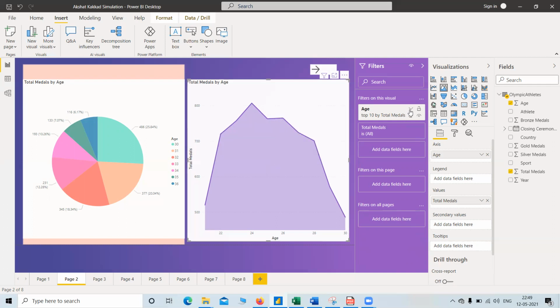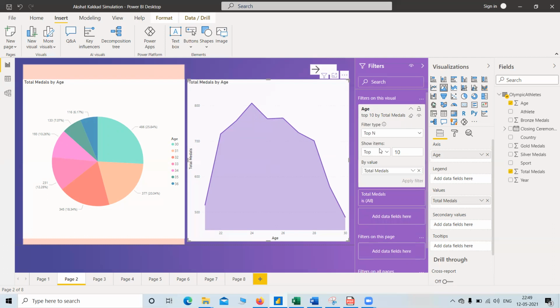And here I have implemented the top 10 values, that is 30, 29, 28, 27, 26, 25, 24, 23, 22, 21. So they are implemented, and this is the line area chart, or stacked area chart, we can say.